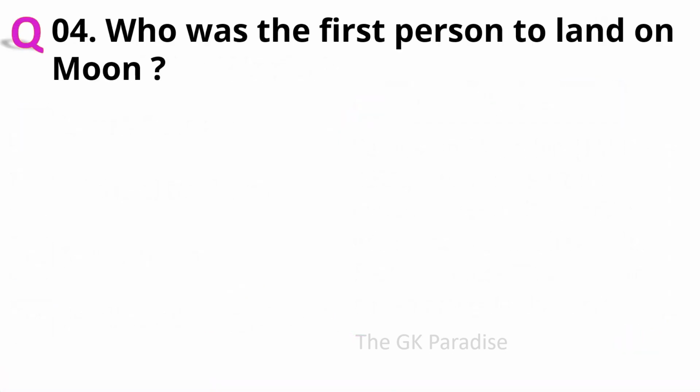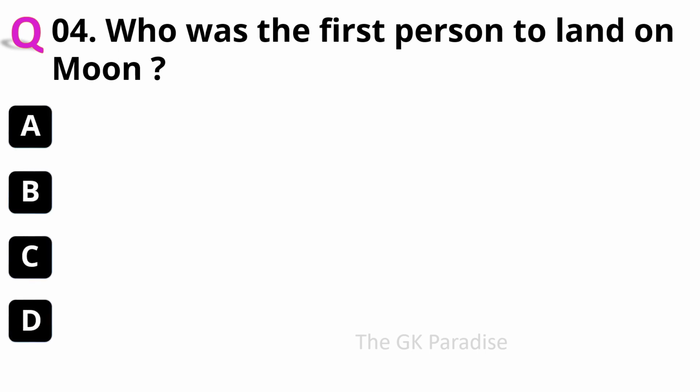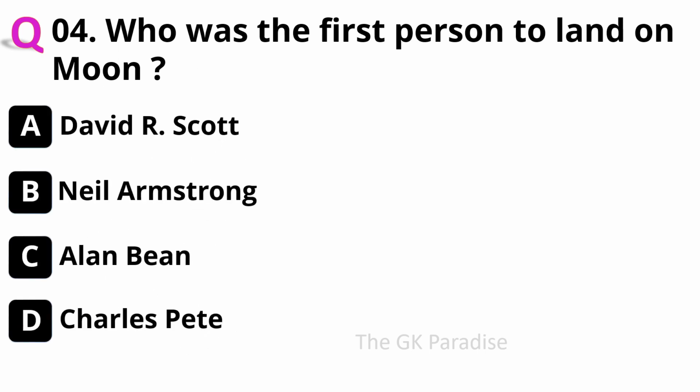Who was the first person to land on moon? Your options are A. David R. Scott, B. Neil Armstrong, C. Alan Bean or is it D. Charles Peet?